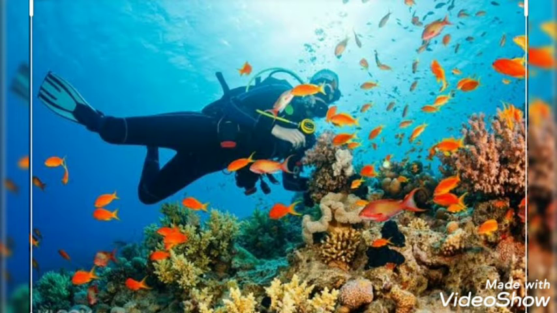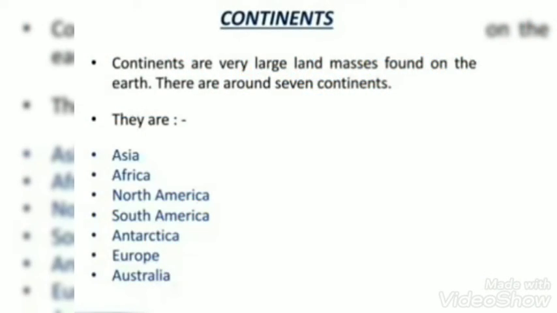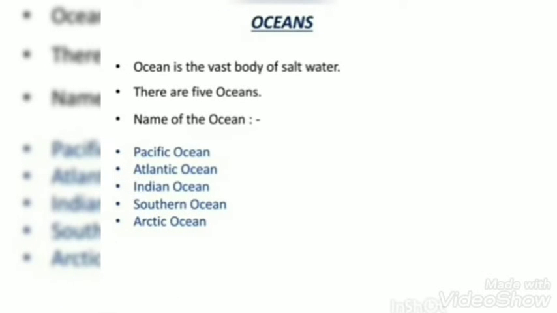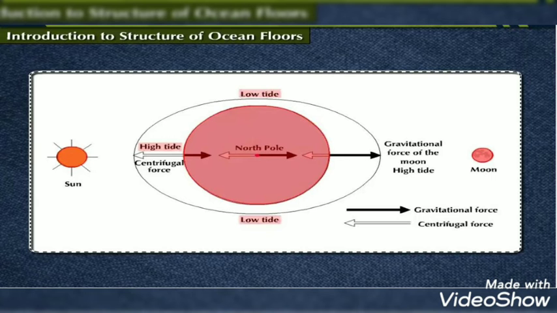Let me tell you all few things about the oceans. Continents are a part of the lithosphere and oceans are a part of the hydrosphere. Due to the relative position of the moon, the sun and the earth, high and low tide occurs.